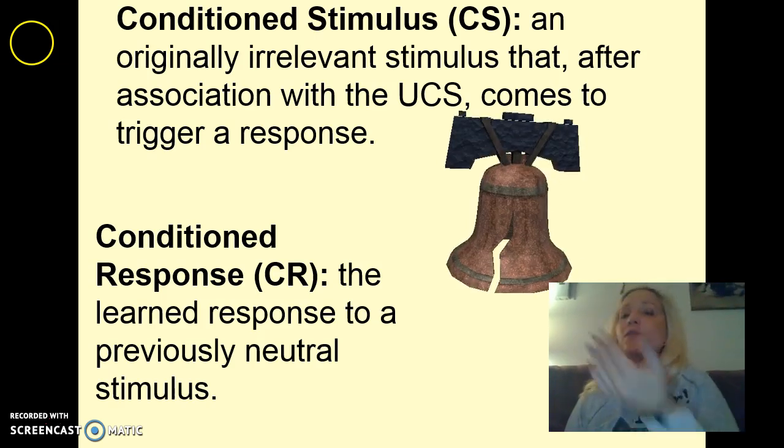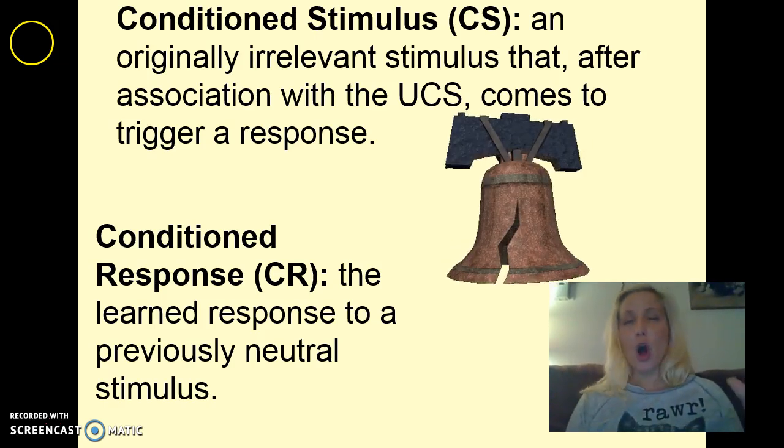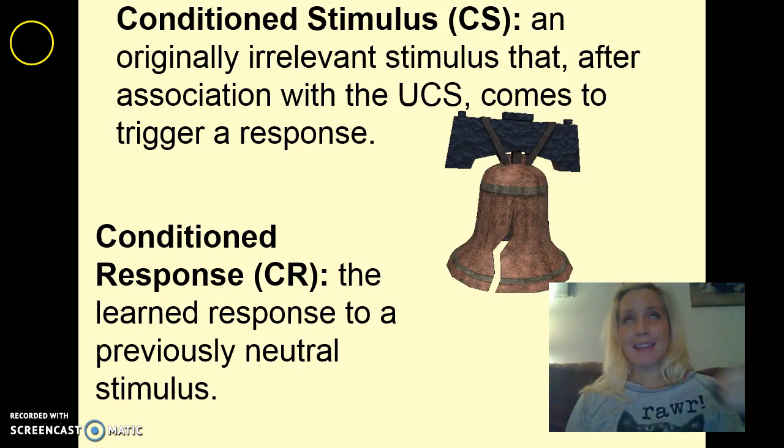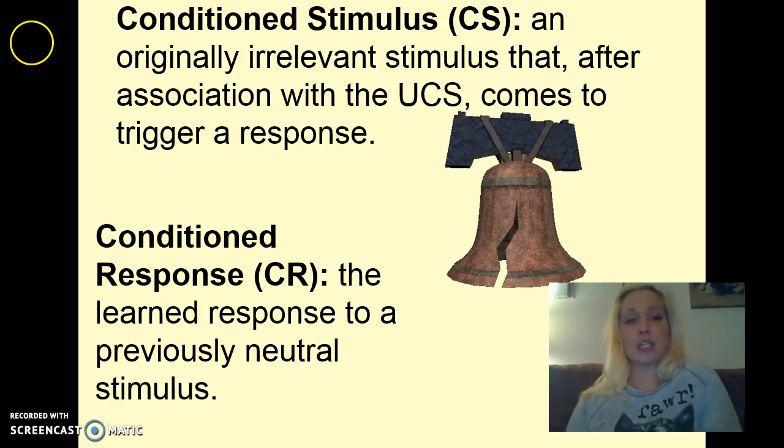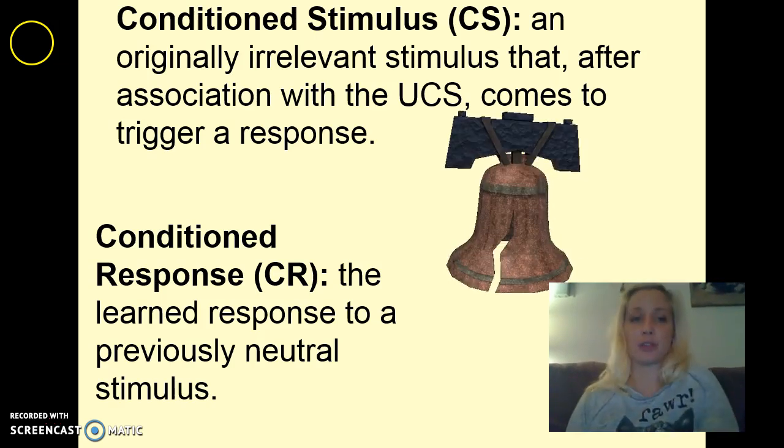Remember, most of the time the unconditioned response and conditioned response are the same. Also, make sure that you remember that the stimulus is a thing. It can't be an action, and the responses are an actual action, some kind of response.